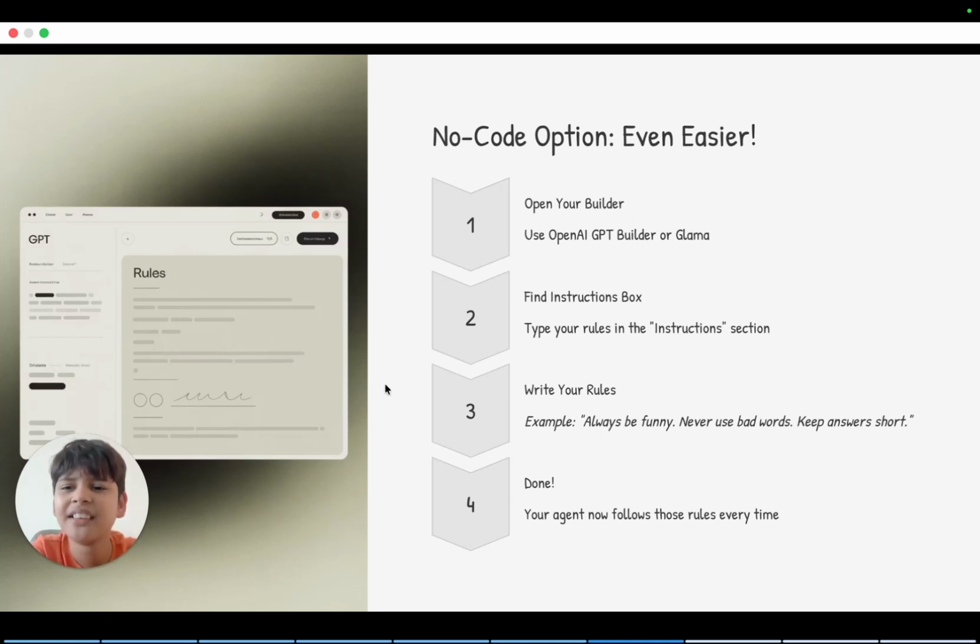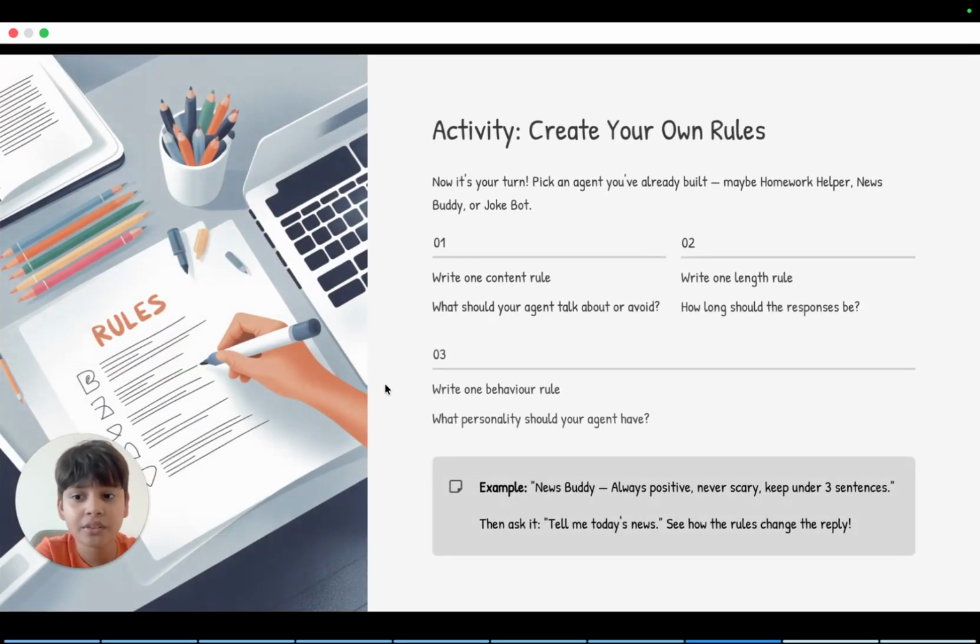Now it's your turn. Pick an agent you've already built. So, like you may have a homework helper, news buddy, or joke bot. Add one content rule, one length rule, and one behavior rule. Then test it out. Example, news buddy, always positive, never scary. Keep under 3 sentences. See how the rules change the reply.